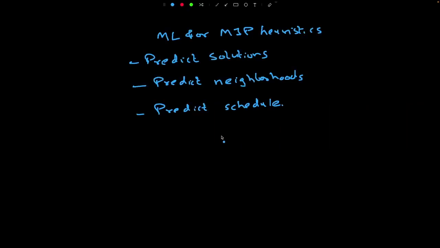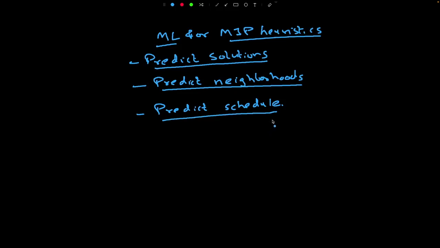Okay, so in conclusion, we talked about machine learning for MIP heuristics, and particularly we talked about how we can use machine learning techniques to directly predict solutions for a given instance. How can we predict better neighborhoods, or rather which variables to fix or which variables to unfix, and a set of work which focuses on existing MIP heuristics and just the scheduling part of it. So basically which heuristic to schedule and how much to fix and how much to unfix. There are still a lot of challenges that remain in this work.